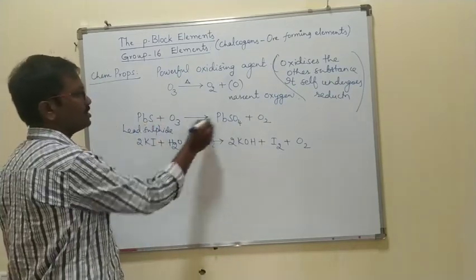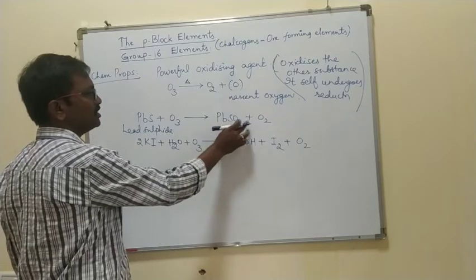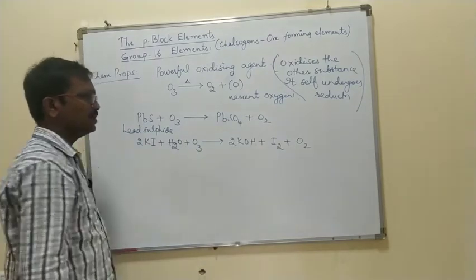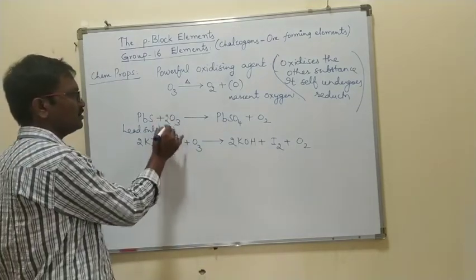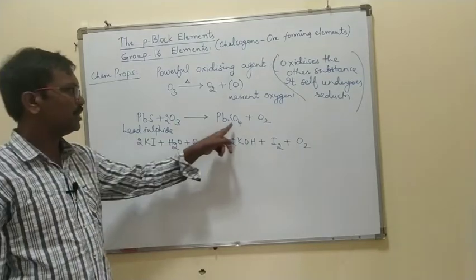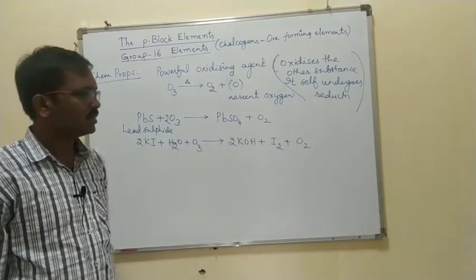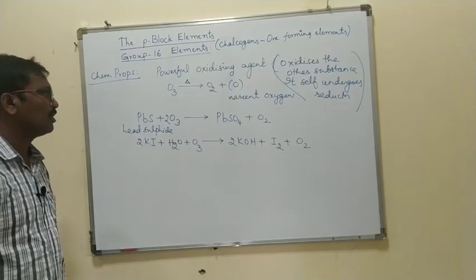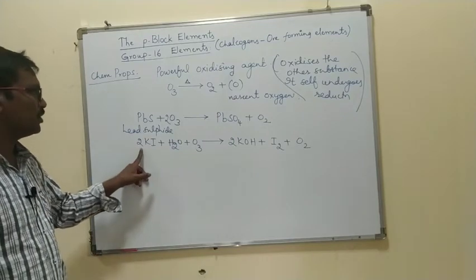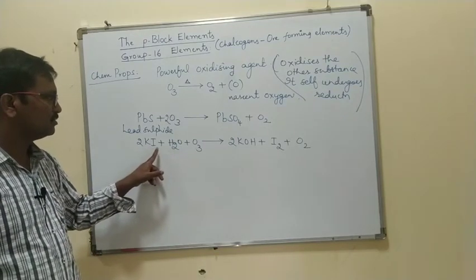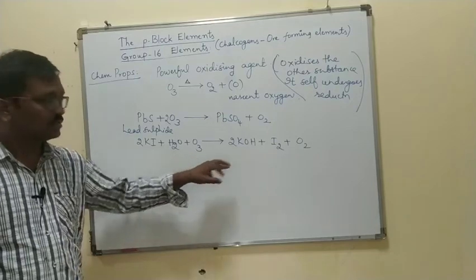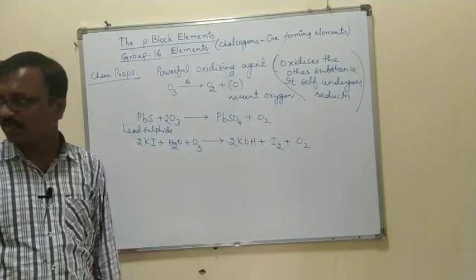So PbSO4, how many oxygens? 4 plus 2, 6 oxygens, you can write it as 2O3 gives PbSO4 plus oxygen, right? So potassium iodide reacts with ozone, generally it liberates the iodine.